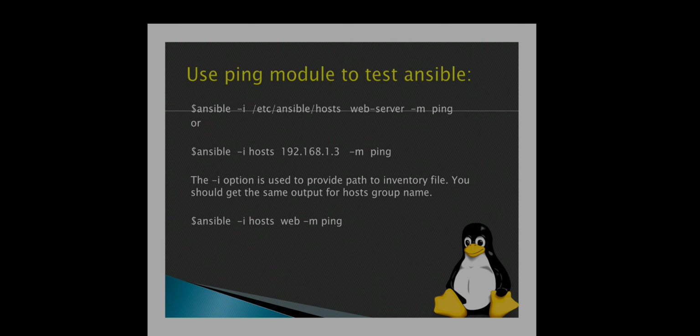You can use it like this also: ansible -i hosts 192.168.1.3 -m ping. The -i option is used to provide the path of the inventory file. You should get the same output for host group names: ansible -i hosts web -m ping.